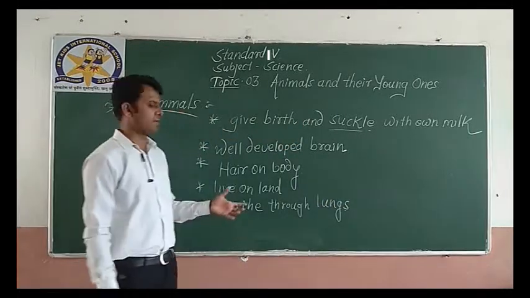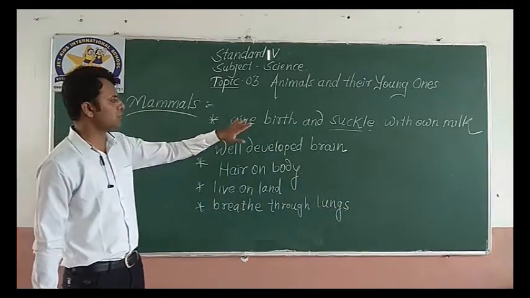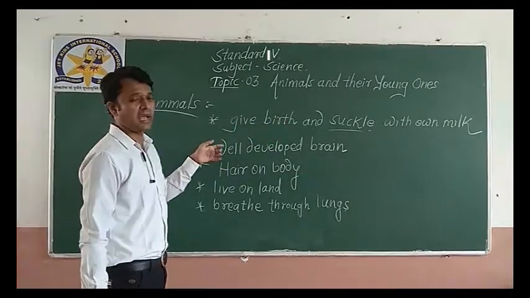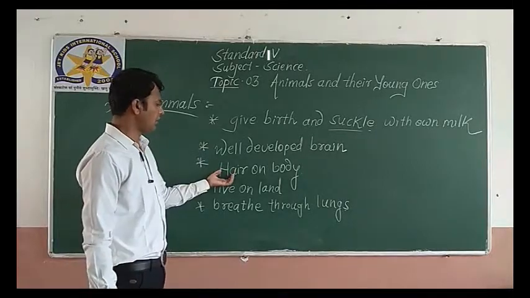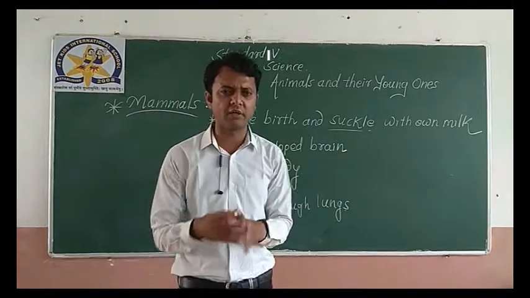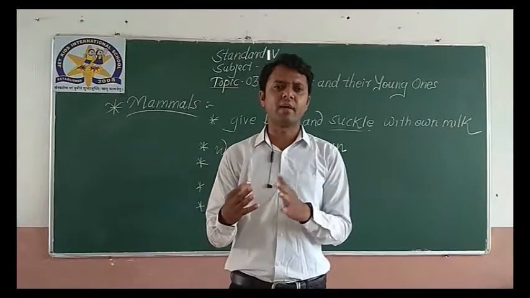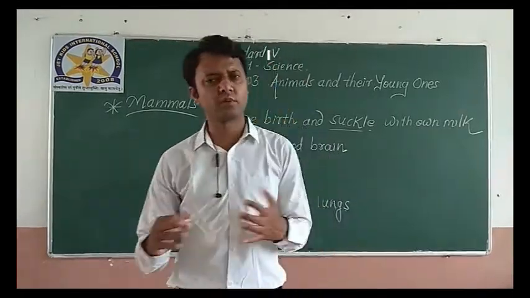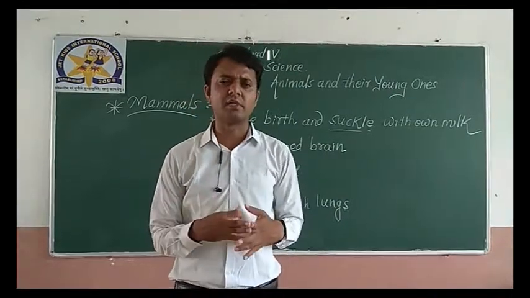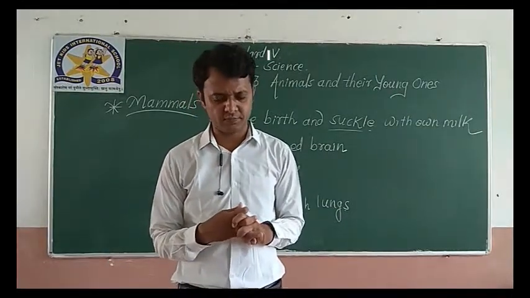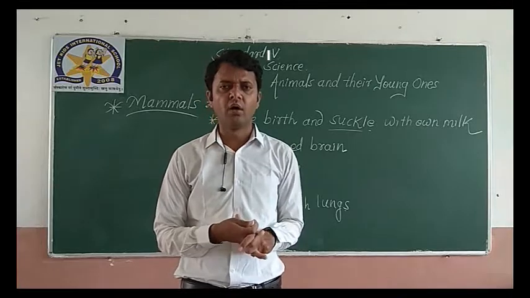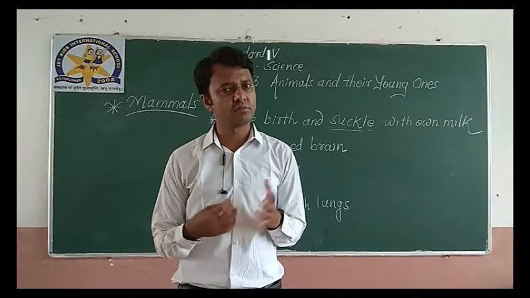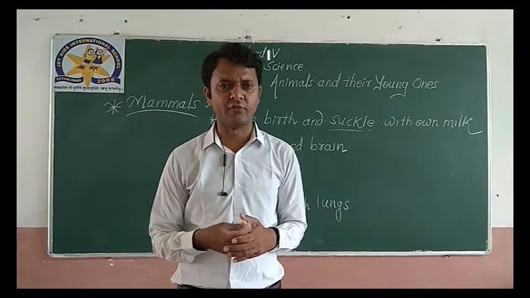These are the features of mammals. They give birth and suckle their young with their own milk. They have a well-developed brain. Most mammals have hair on their body. Most mammals live on land, and last but not the least, all mammals breathe through lungs.